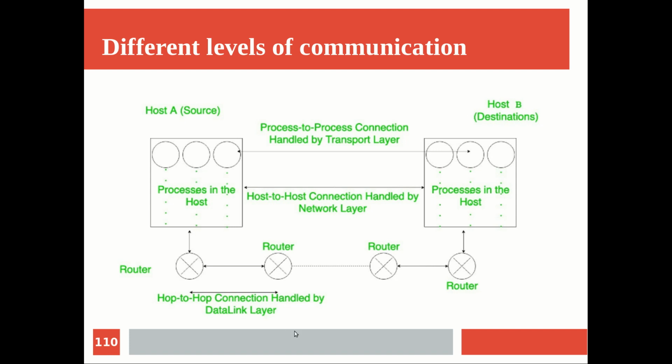So the data link layer is doing the most minute detail of communication, whereas at the abstract level at the top we have the transport layer, which takes care of process to process communication. You can remember this from now onwards: process to process communication, that is end to end communication, is taken care of by the transport layer. Host to host or machine to machine communication is handled by the network layer. Hop to hop connection management is by the data link layer.